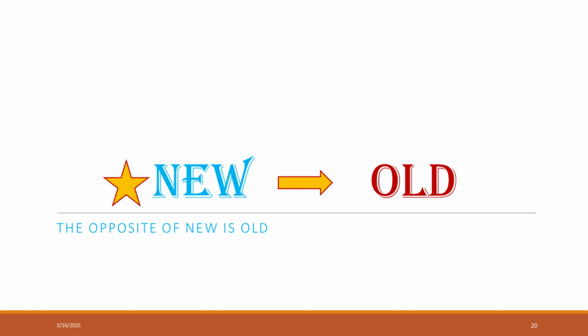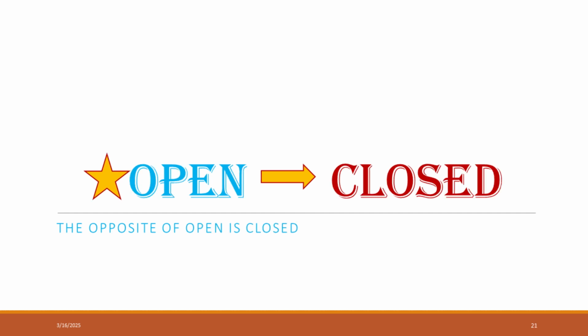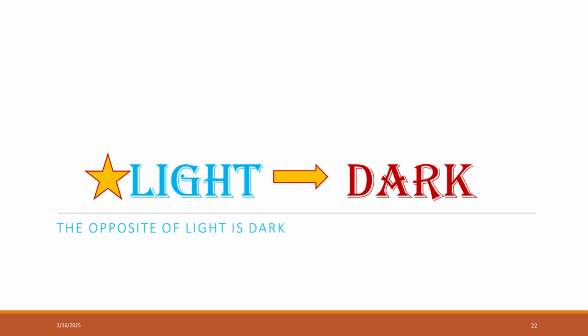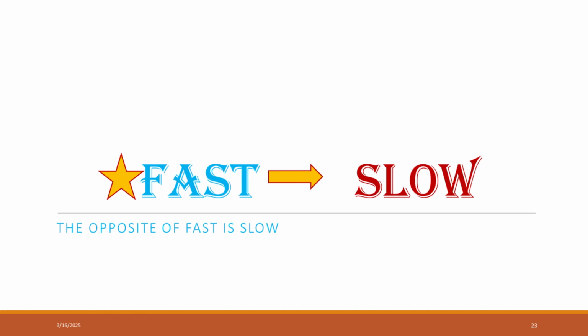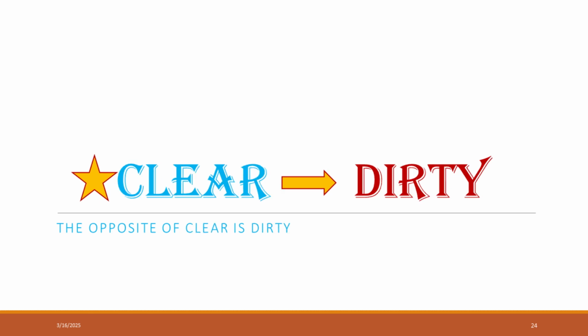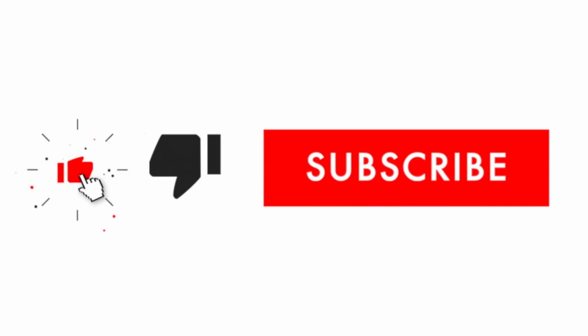To show the duration of time. The opposite of open is closed. The opposite of light is dark. The opposite of fast is slow, to show the speed of the object. The opposite of clean is dirty, to show neatness of the things.